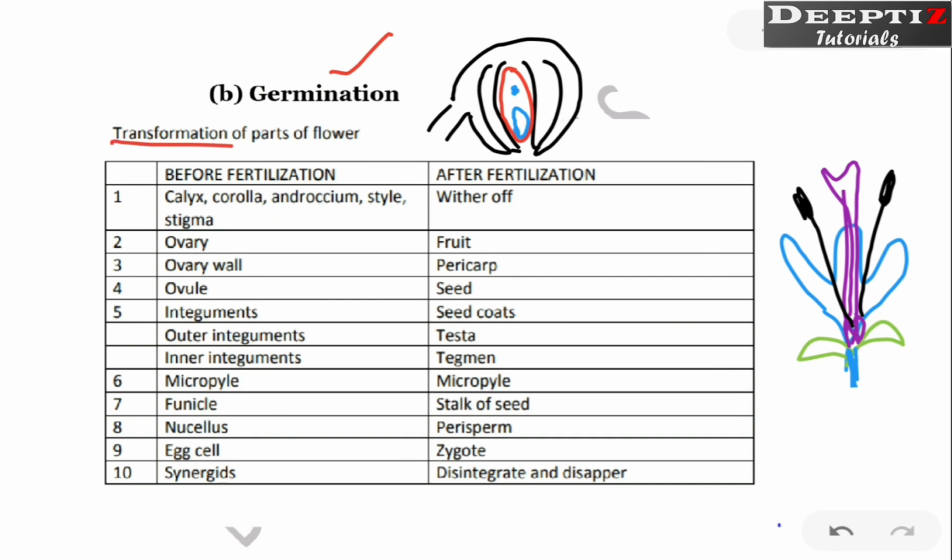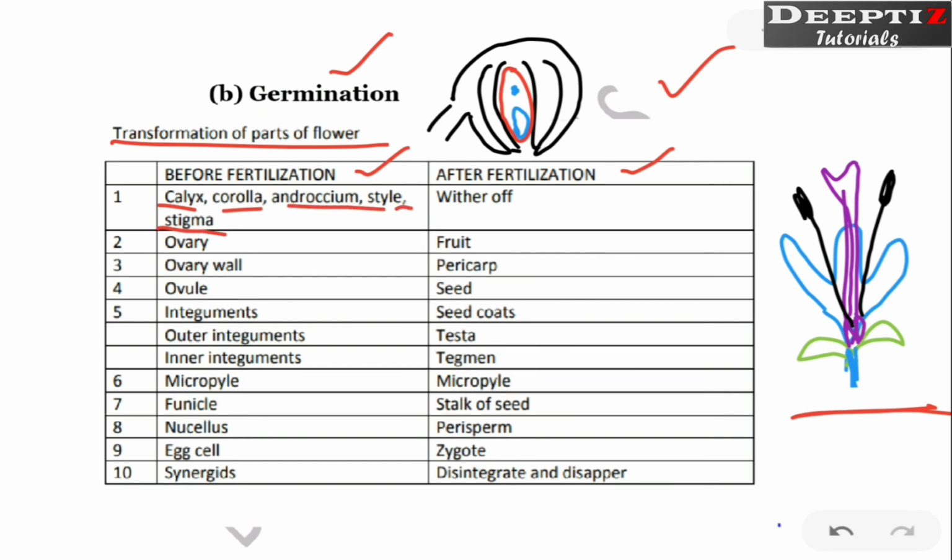Now this is the last slide of this particular session. So here I have drawn one ovule, and here is a complete flower. Sorry for the poor drawing, but adjust with it, right? So this is before fertilization, this is after fertilization. What happens to calyx, corolla, androecium, style and stigma?